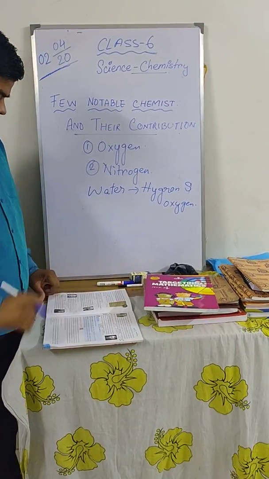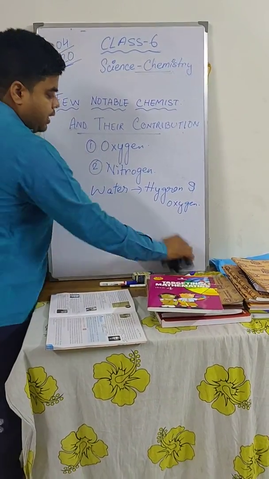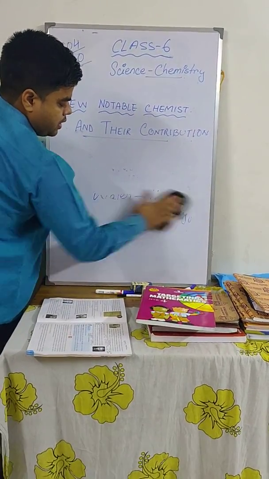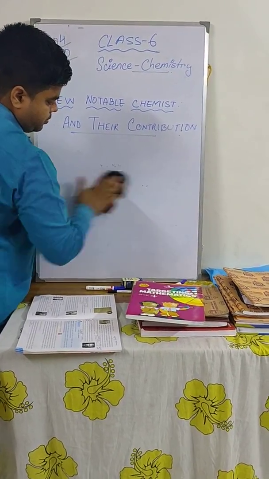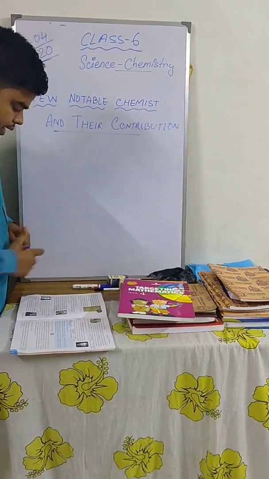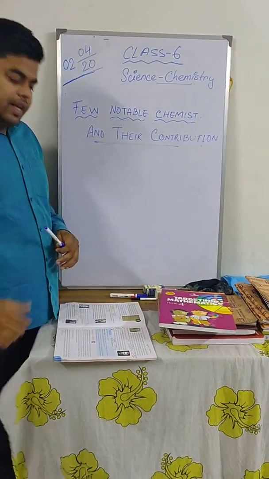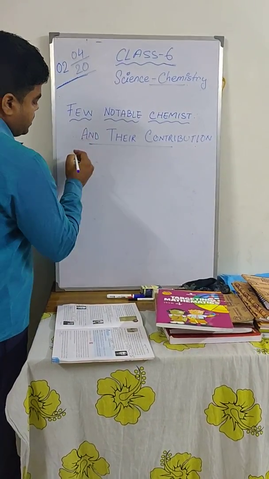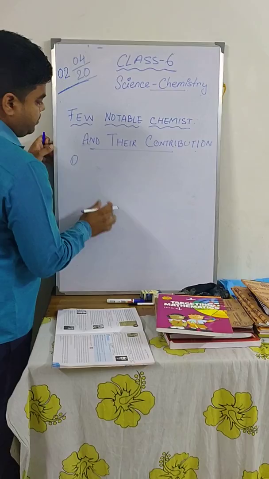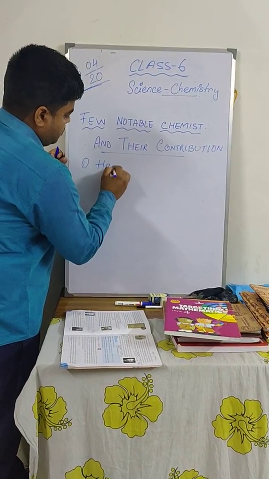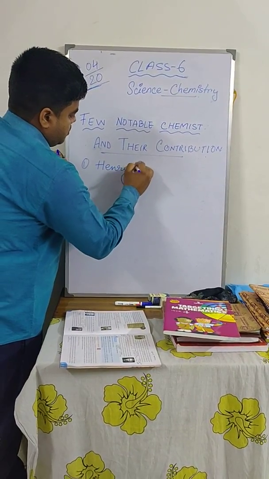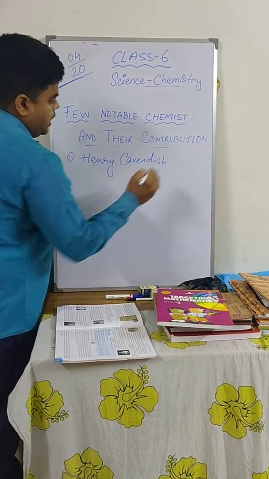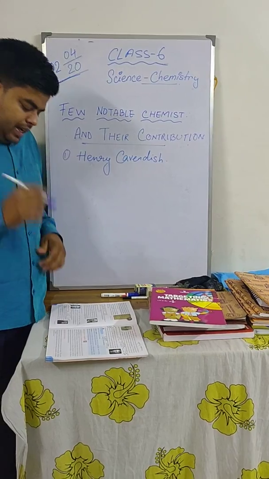Now let us come to the next chemist, Henry Cavendish.